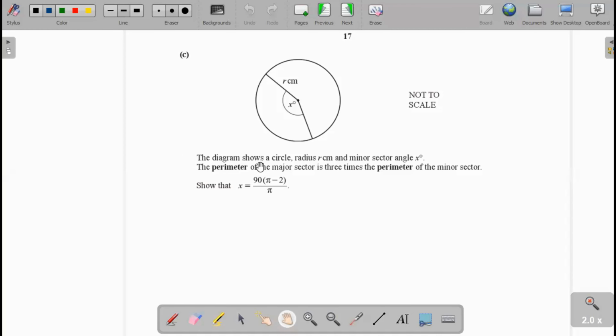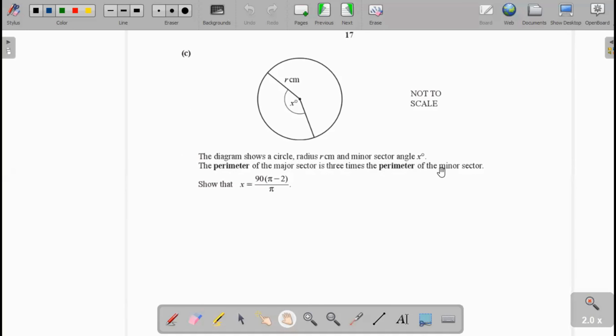Part C. The diagram shows a circle of radius r centimeters, the minor sector angle is x degrees. The perimeter of the major sector is 3 times the perimeter of the minor sector. Show that x is equal to 90 times pi minus 2 over pi. Now the perimeter of the major sector is 3 times the perimeter of the minor sector.